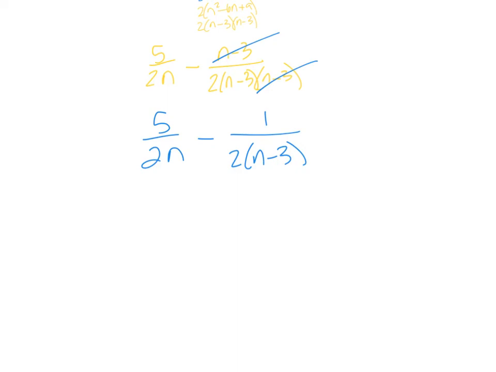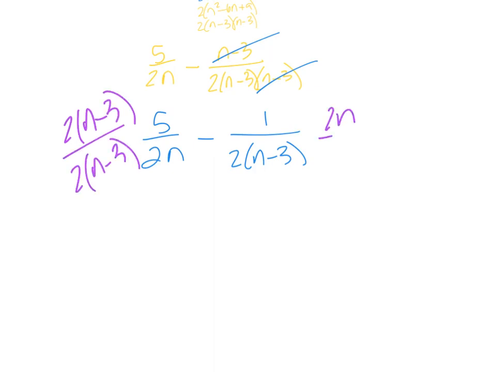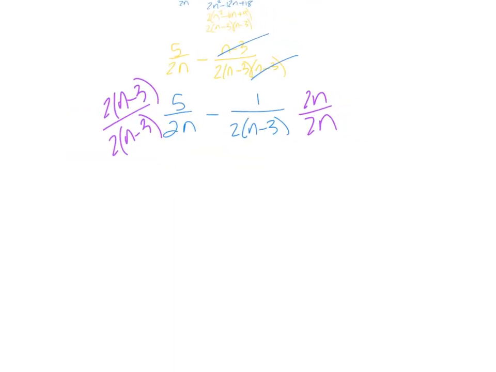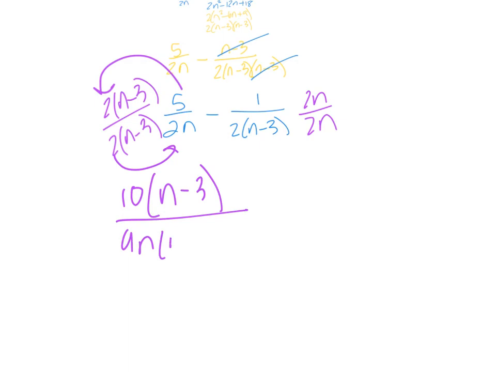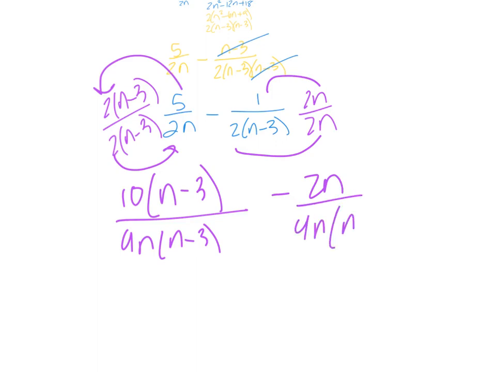Okay, so I'm going to take my entire denominator on the right side and multiply it to my left side, and vice versa. Then I'm going to take this 2 and this 5 and put those together. Don't also bring the 5 into the binomial. And then I'm going to bring those two together, so 4n, n minus 3. And then I'm going to bring this here and bring this here. So this is 2n over 4n, n minus 3.